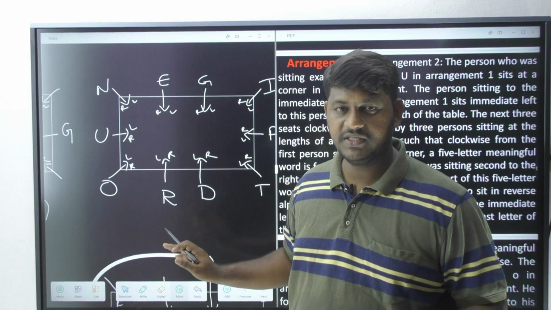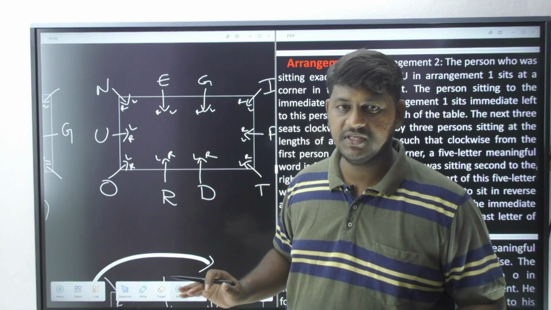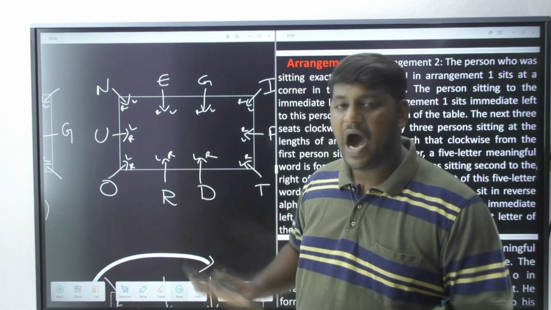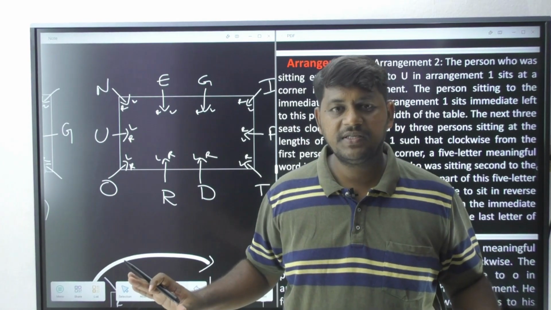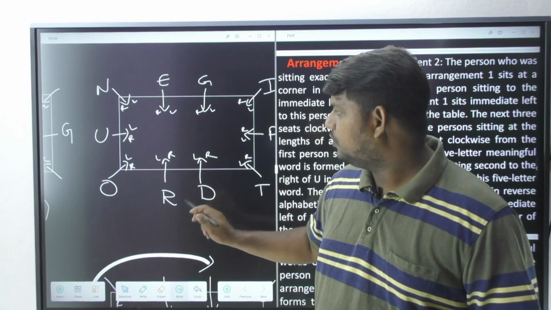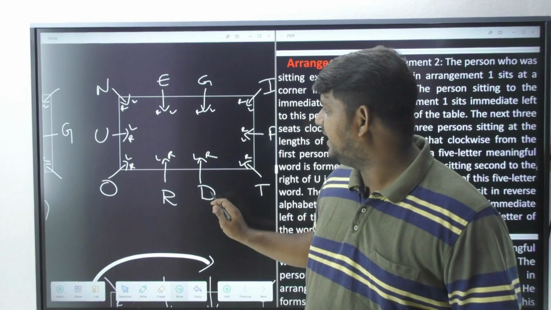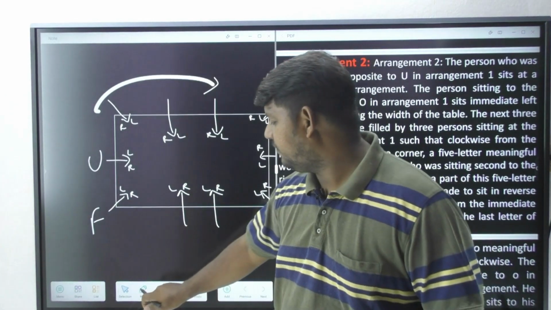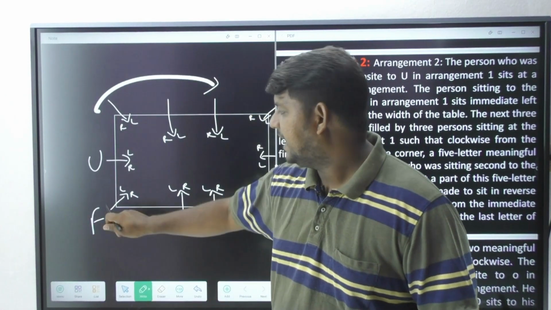So R is going to be excluded from the persons at the length of the rectangle. Now if you remove R, the persons we have are D, E, G. What meaningful word can be formed with F and U?